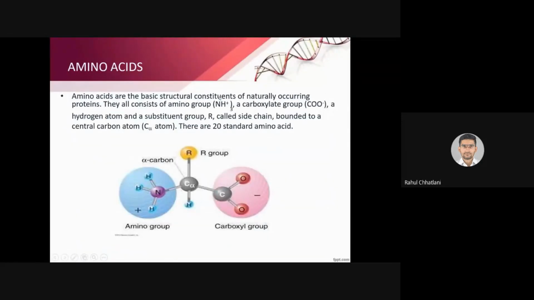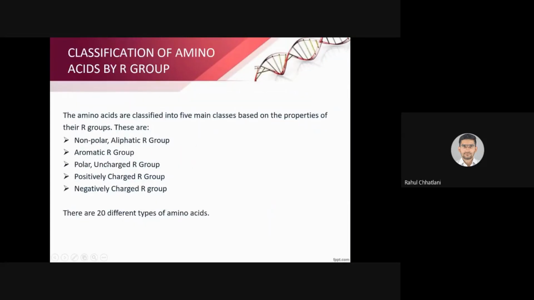Amino acids are the basic structural constituents. As we discussed, NH3 amino group and carboxyl COO group are attached with one alpha carbon, hydrogen, and one R group. Depending on the R group, it will be non-polar, aromatic, polar, positively charged, or negatively charged. Non-polar means there is no positive or negative, everything is neutral. Aromatic means presence of a benzene ring. Polar means presence of plus and minus, but overall the charge is zero. Positively charged, as the name suggests, has more plus charge compared to minus charge, and negatively charged means negative charge is more compared to positive charge.